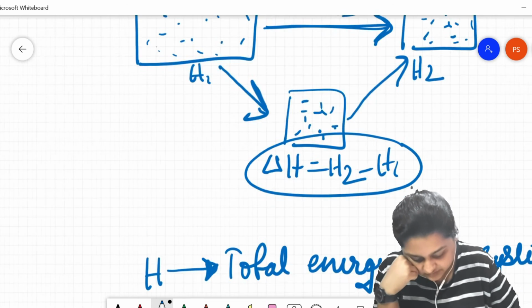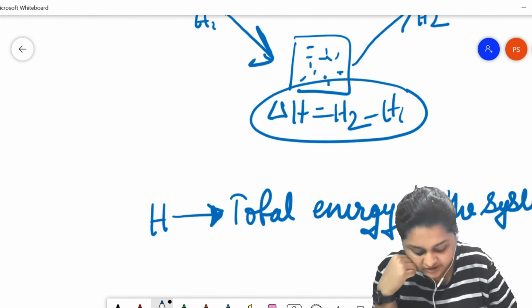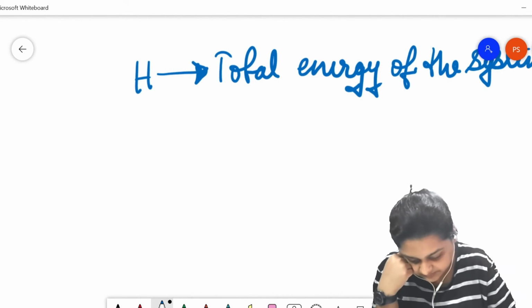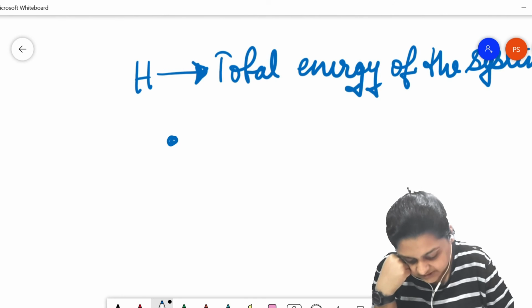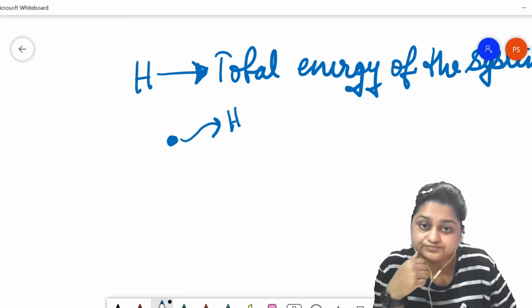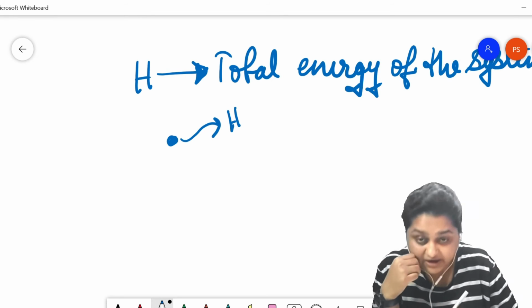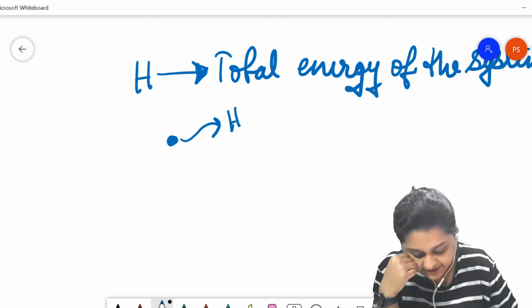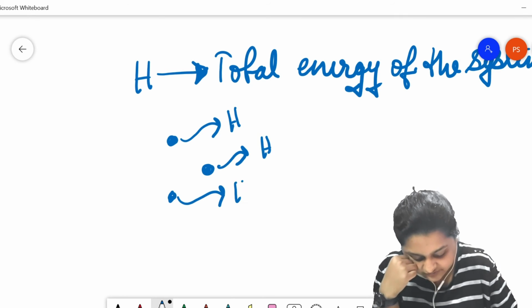Now let's say this thermodynamic process that we were talking about. Each particle has an H value. Let's say this is a particle, this also has an H value. This is a particle, this also has an H value.